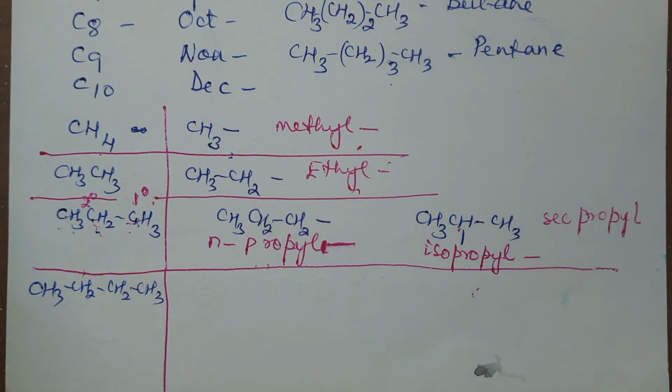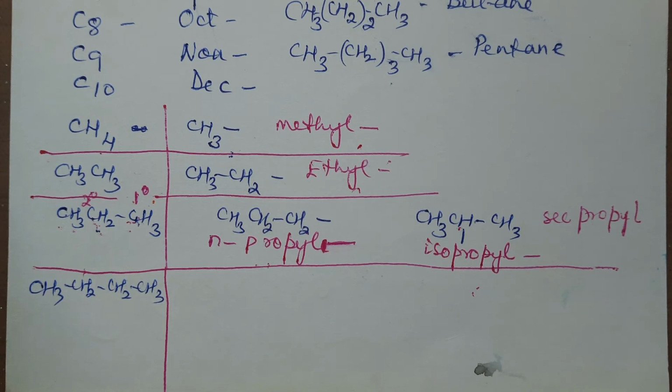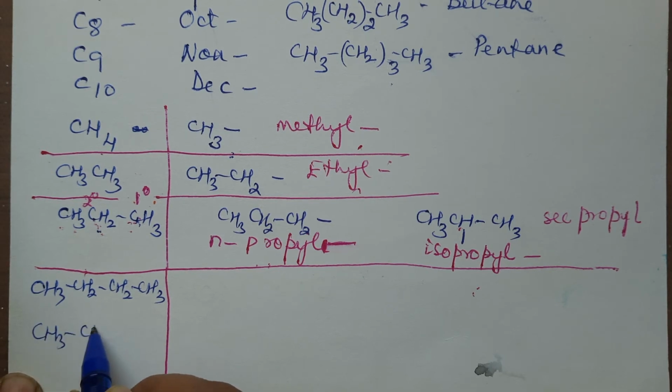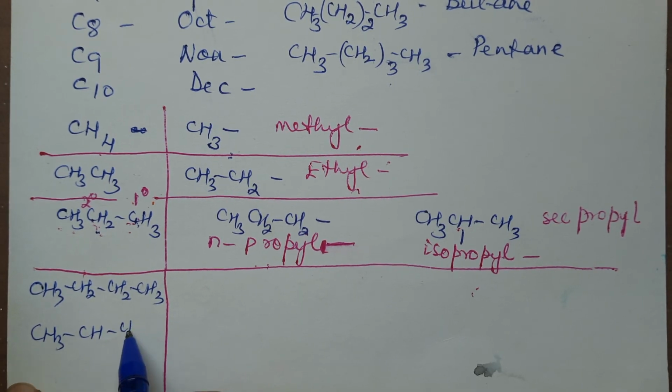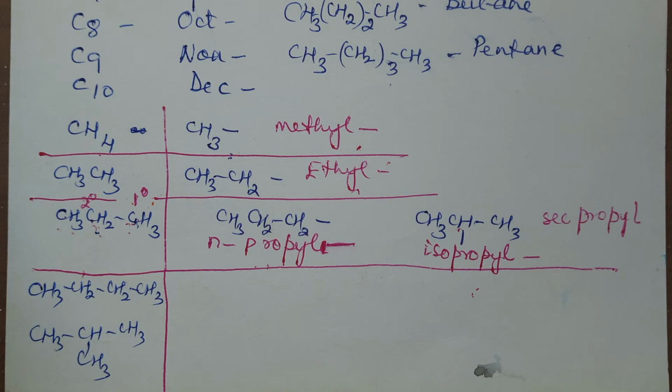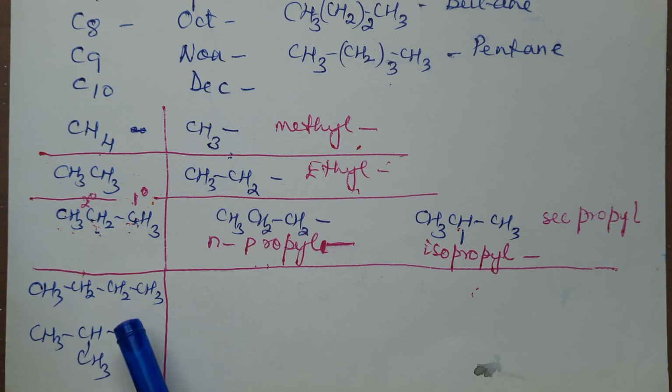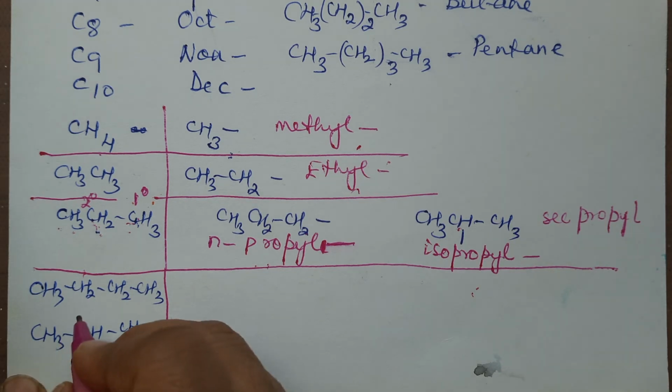I also have to show the branched one, so I may write this butane as CH3, CH, CH3 and CH3. As per CnH2n plus 2, the alkane formula, both are correct. Both are C4H10, so both are isomers. Of course, we will talk about this later in isomerism.